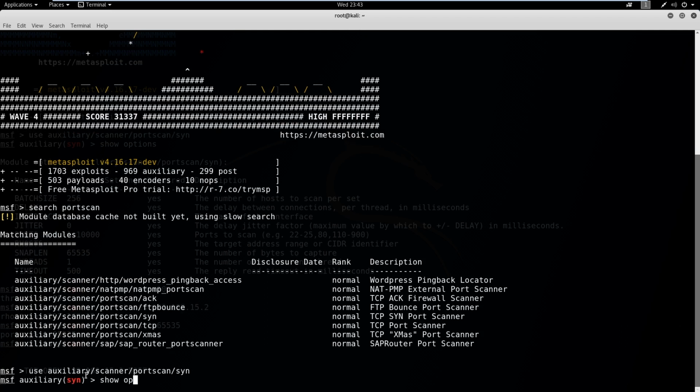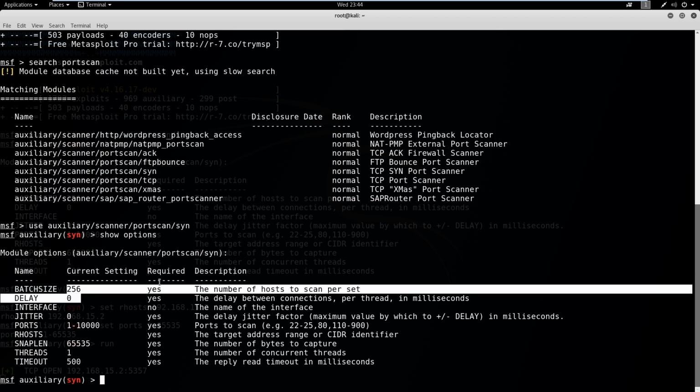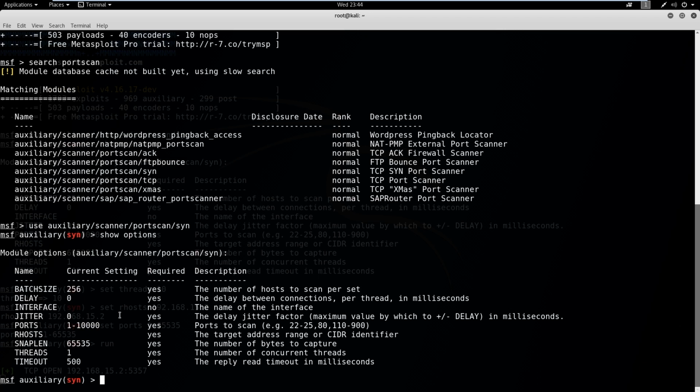When you're in a module, the first thing you should always do is type in show options. It shows you what you need to set at least to meet the requirements. If you look through it, some of these are already set for you under the required column of yes. Interface isn't set to anything, but it's not required. Our ports are set to 1 through 10,000.